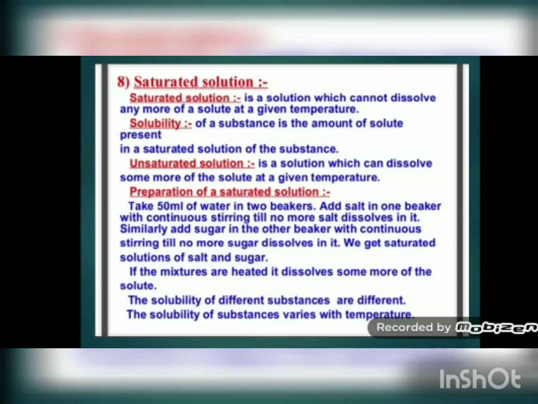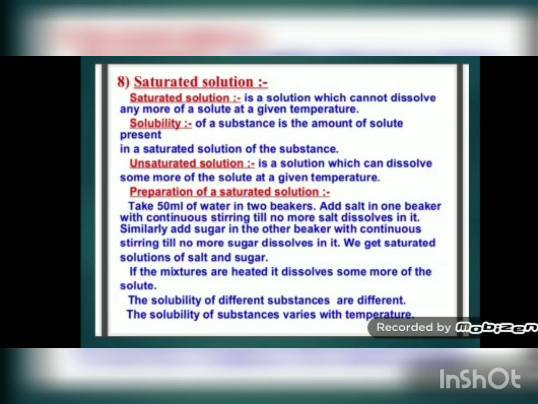At one point you have added salt and you are stirring, but still the salt will remain in solid form only. It will not dissolve in water. At that point, when you filter that solution and remove the extra salt particles, the solution which is formed is known as a saturated salt solution. It means in that solution no more salt can be dissolved. The capacity of water to dissolve salt in itself is over now. So such a solution is called a saturated solution.